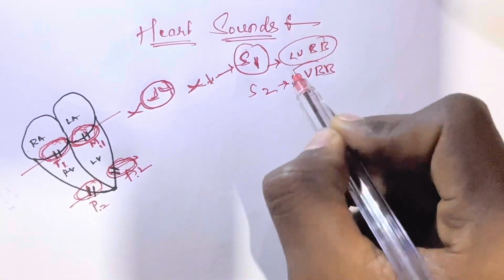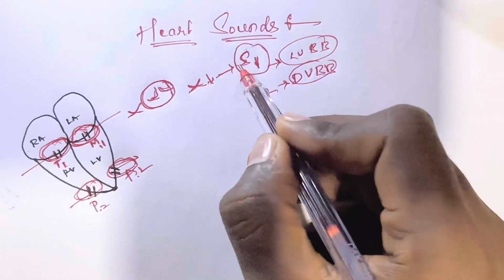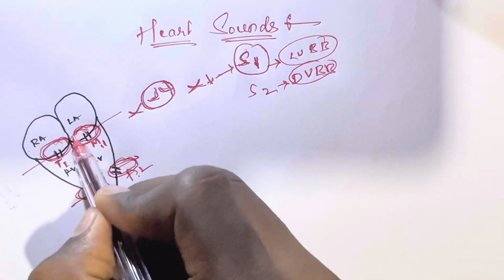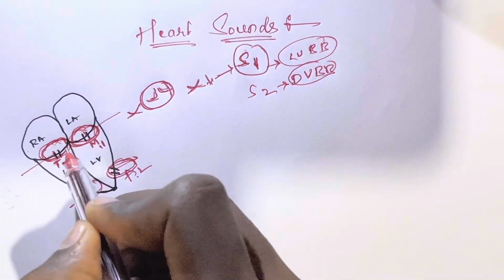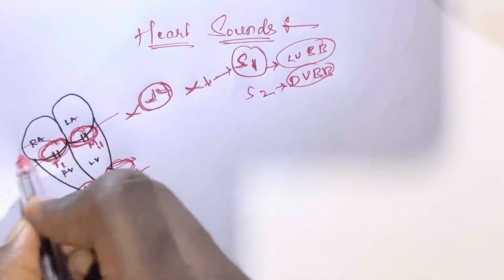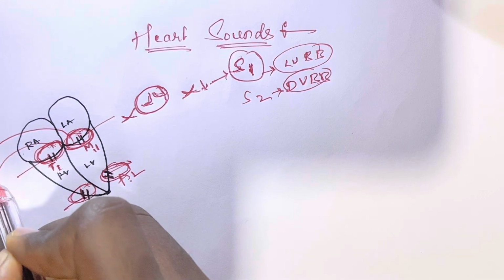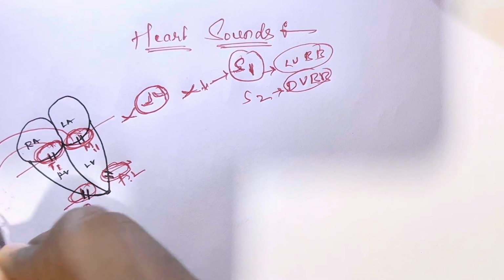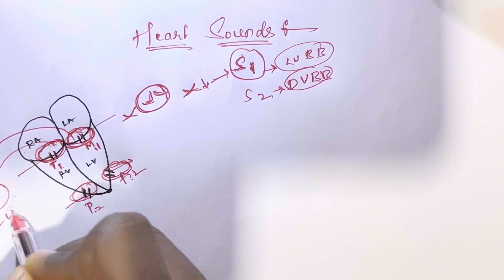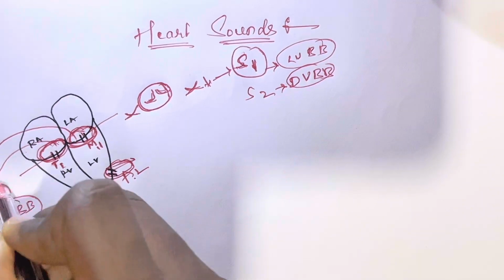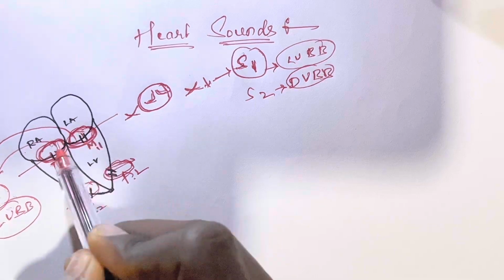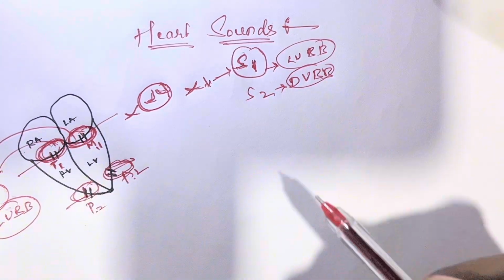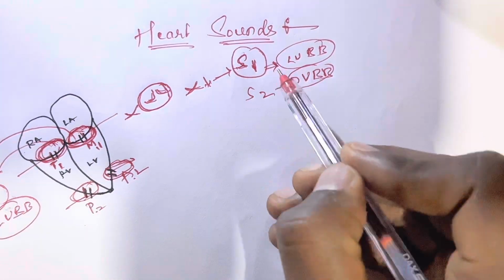This is lub, this is dub, the S1 and the S2. The S1 is originated by the closing of these AV valves, one the tricuspid valve and one the mitral valve. Together these are called S1 or lub.